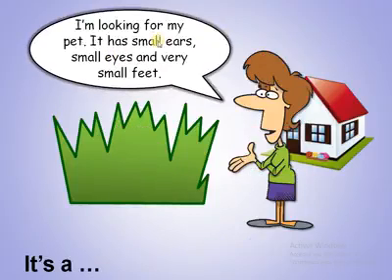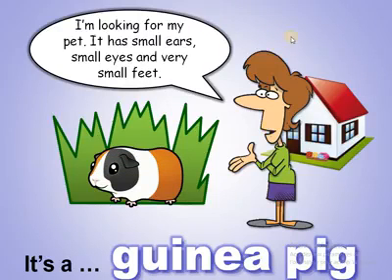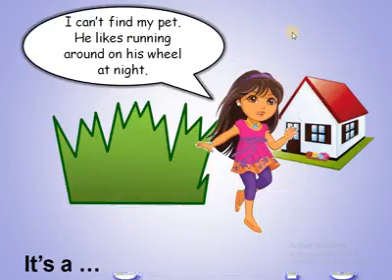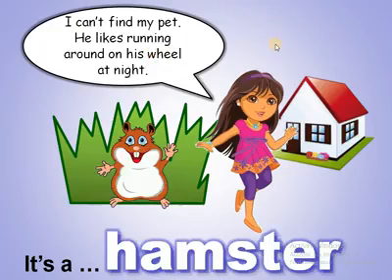I'm looking for my pet. It has small ears, small eyes, and small feet, very small feet. So which animal or pet is it? Okay, yes, it looks like a hamster, but it's not a hamster. So this is called a guinea pig. A guinea pig. Next one, I can't find my pet. He likes running around his wheel. Wheel is like a circle. At night. So this animal is active at night and it likes running on a wheel. Hamster. Yes, this is the hamster. It's an active pet during the night. It's noisy, yeah.